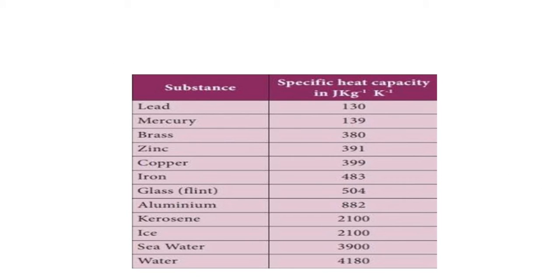The name of the substance and its specific heat capacity in joule per kilogram per Kelvin: lead is 130, mercury is 139, brass is 380, zinc is 391, copper is 399, iron is 483, glass is 504, aluminium is 882, kerosene is 2100, ice is 2100, sea water is 3900, and water is 4180.